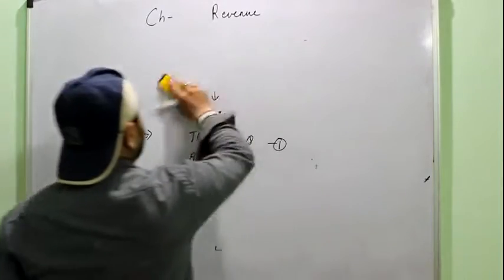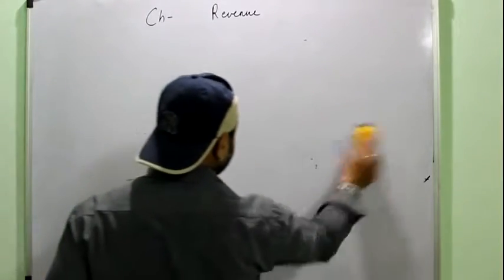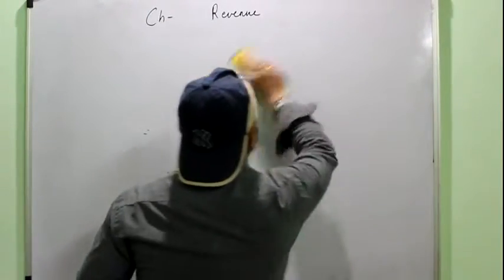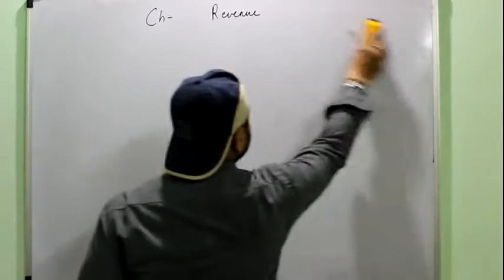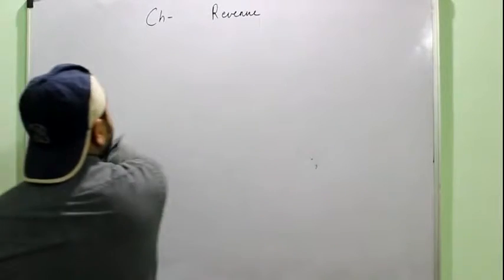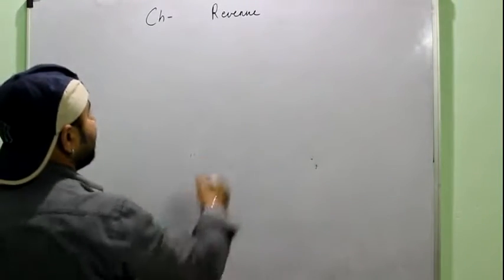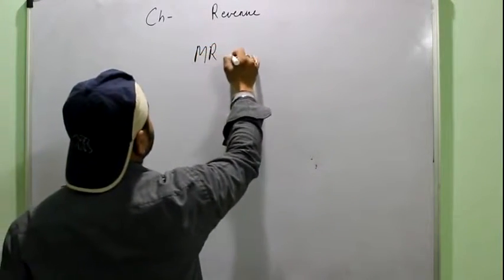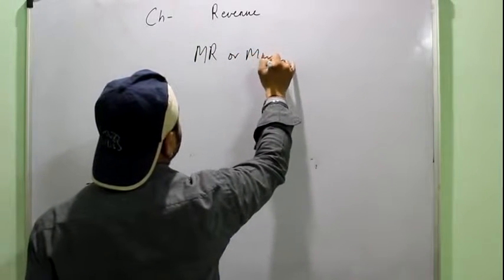Then next we have to study about the marginal revenue. Again similar to marginal cost and marginal utility, that is by how much the revenue is changing when you sell one additional unit of a commodity, abbreviated as MR or the marginal revenue.